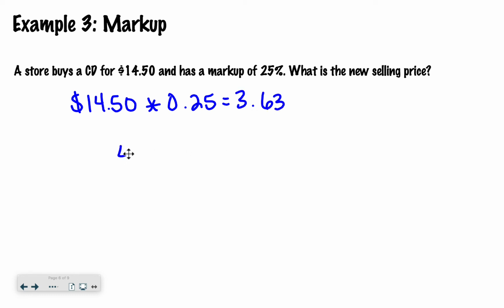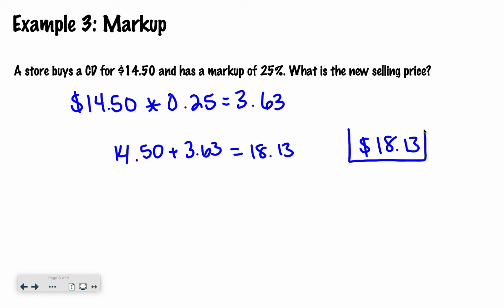So I would say 14.50 plus 3.63 would give me a total of $18.13. If I wanted to do it the faster method, I could do that as well.